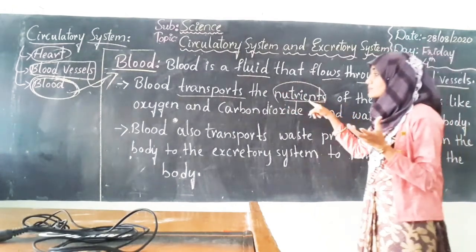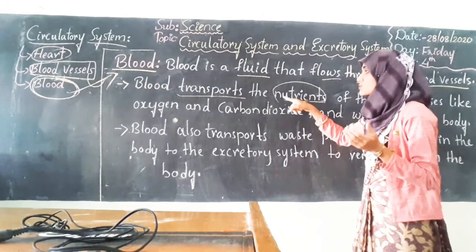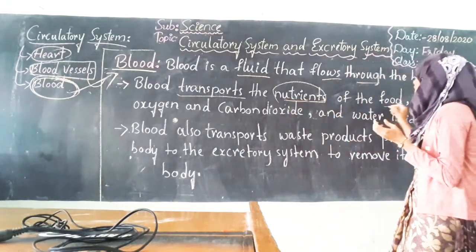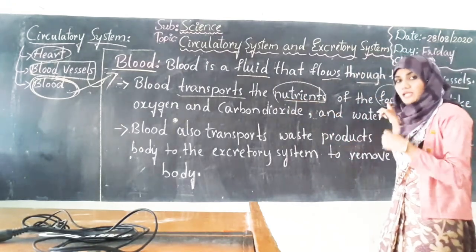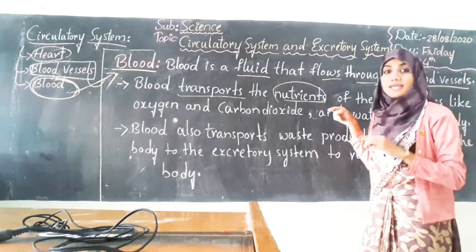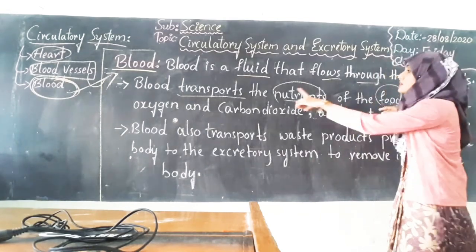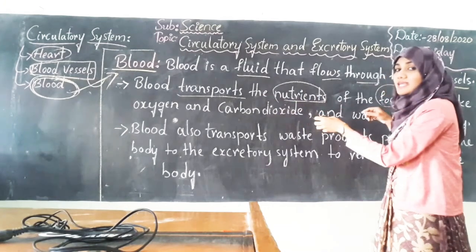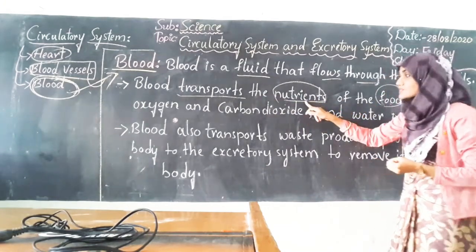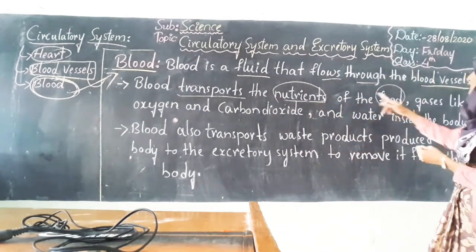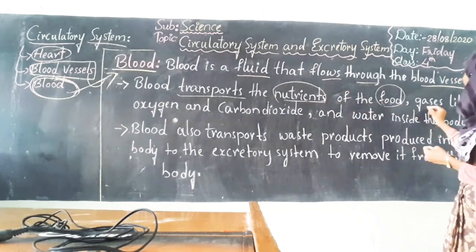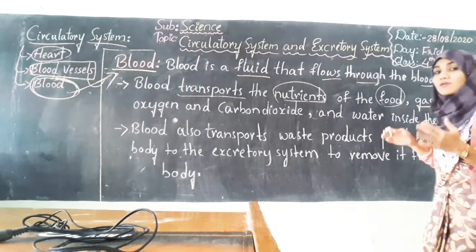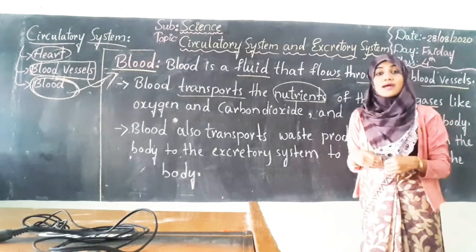So where will the nutrients be present? The nutrients will be present in the food that we have consumed. After the process of digestion, our blood will take the absorbed nutrients from the food and it will also take the gases. You know our body also has gases.